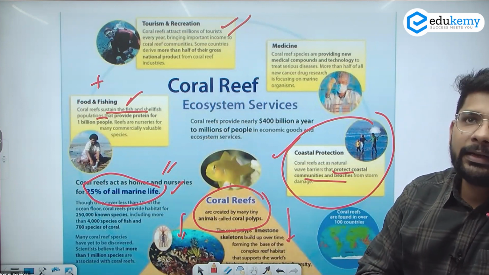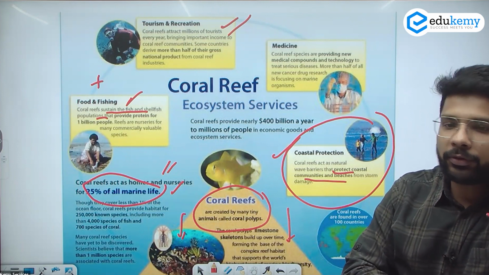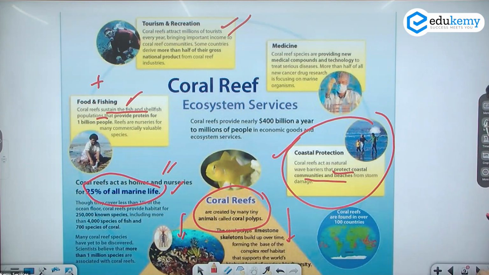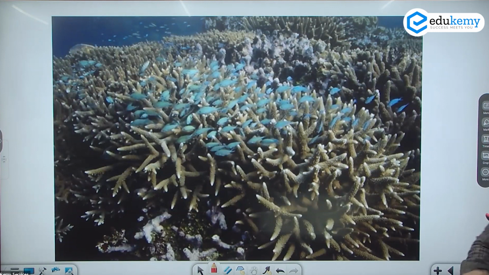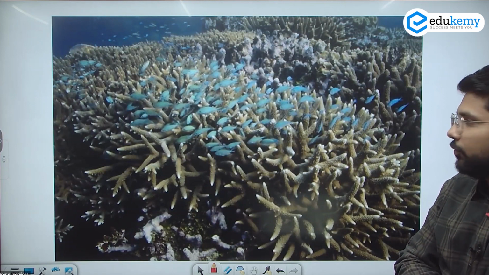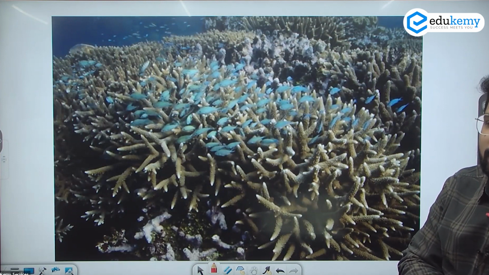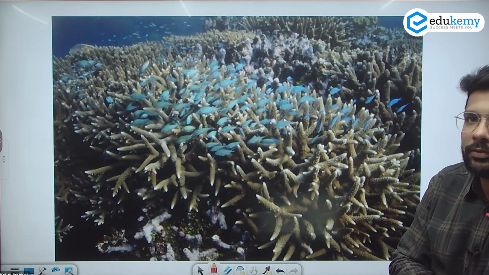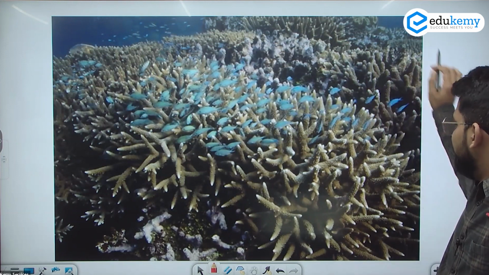So related to this, a question came in 2022 on biorock technology. If you see, you can see the black corals here, so you can see the color is mainly grayish due to the lack of availability of light, because of which photosynthesis cannot happen, they cannot get color. These are the black corals.